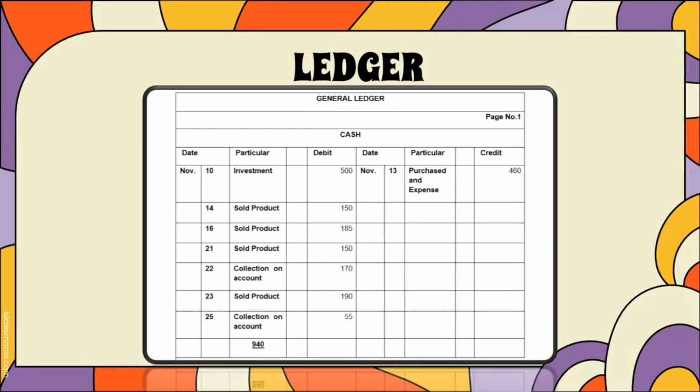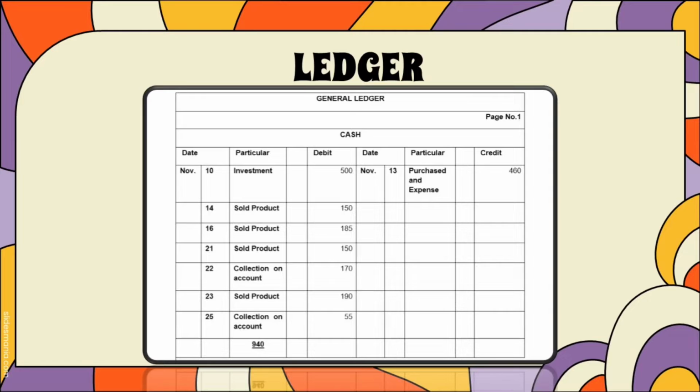Now we have here our general ledger. So in page number 1 we have here the cash. So we have here the date, November 10. On November 10 we invested and we put debit, which is 500 pesos. And in November 13, in that particular day we purchased an expense with the total amount of 460 pesos.